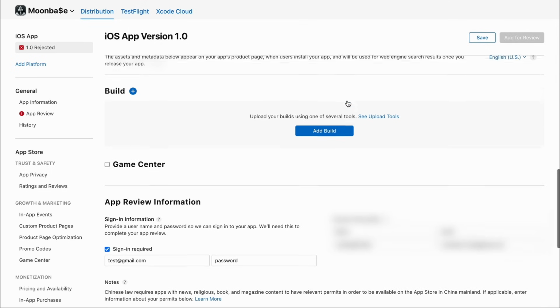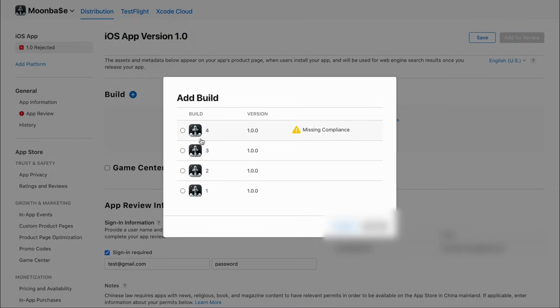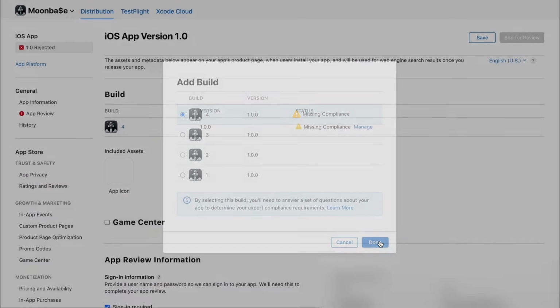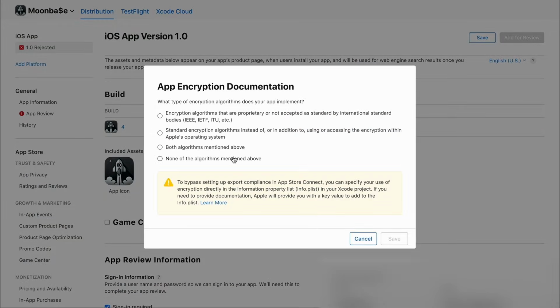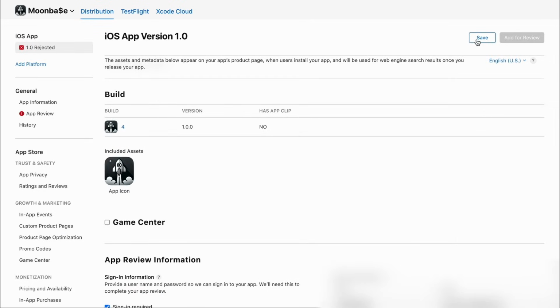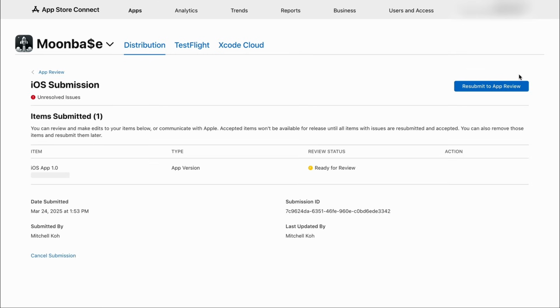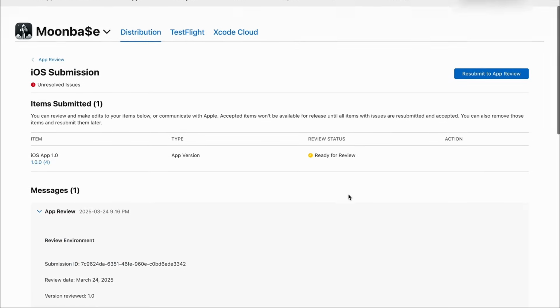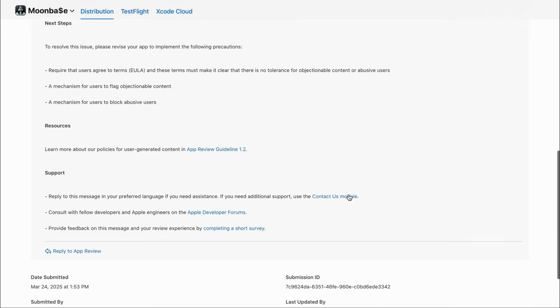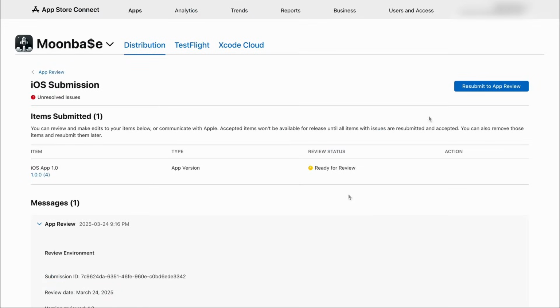And let's just select the new build. Save it. And then we can add for review. Nice. And if you have any questions or problems, you can actually reply and message to this person. But let's resubmit to app review because I think everything should be good to go.